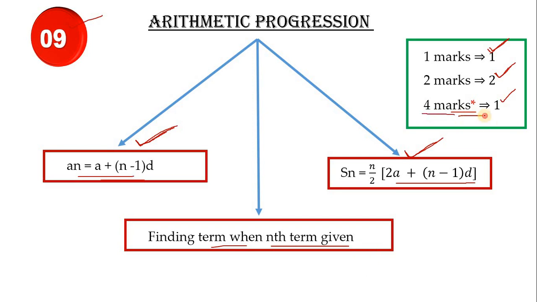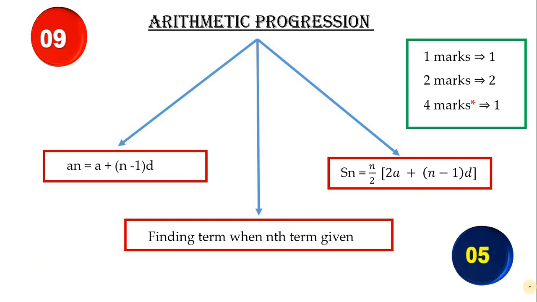Guessing the 4 mark question is highly difficult in arithmetic progression, children. And almost they'll take that question out of your textbook itself. So my suggestion is, if you have the previous edition textbook, kindly go through that. Definitely the problem will come from that textbook itself. Totally how many marks can you easily get from this chapter? 5 marks you can easily guess and score, not difficult.